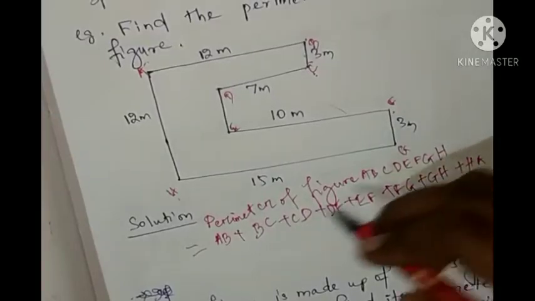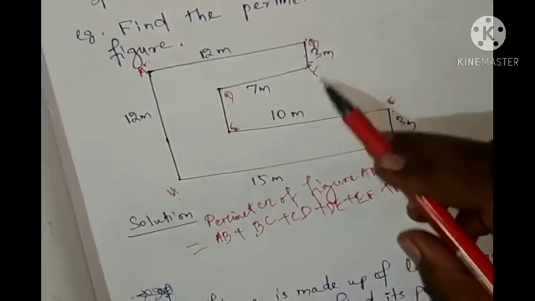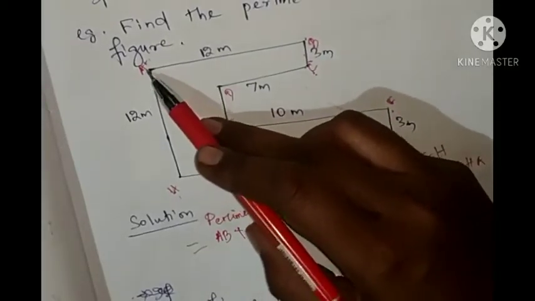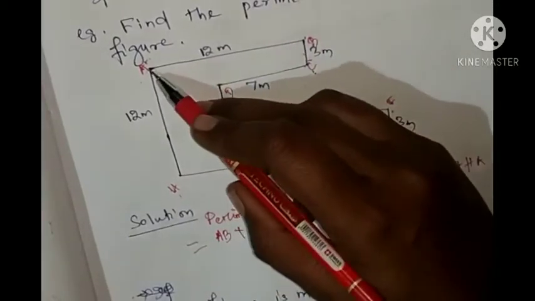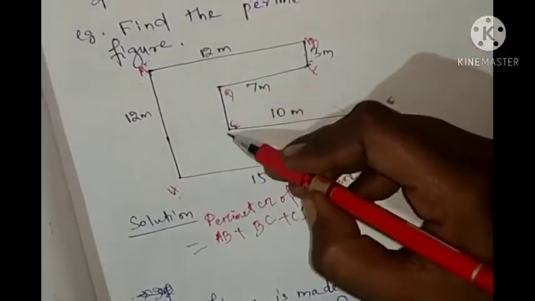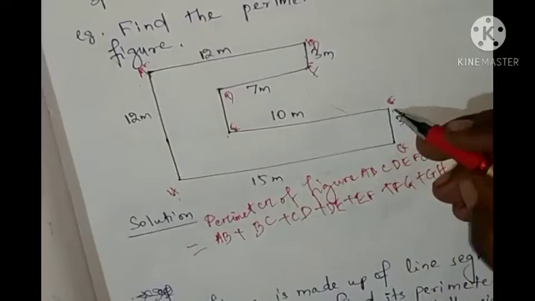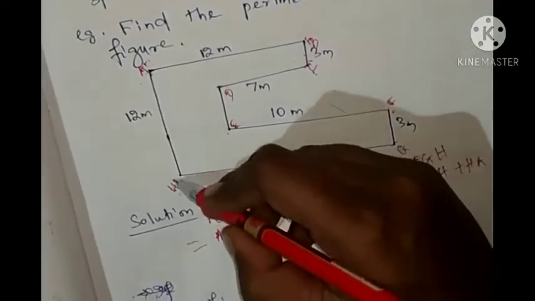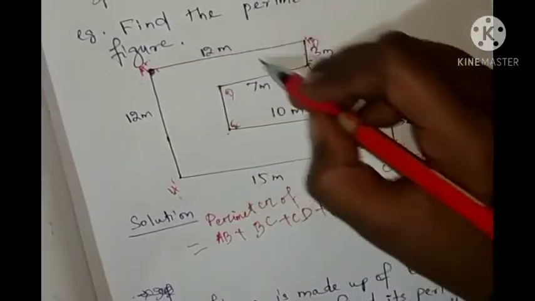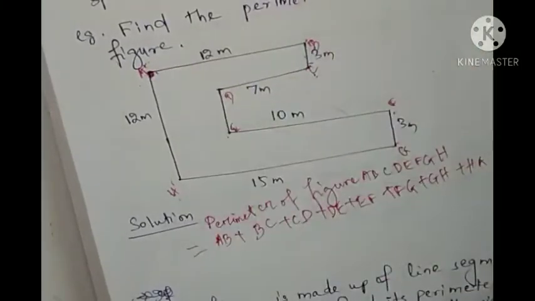So you see, from where you started, you have come back to the same place. You started from A: AB plus BC plus CD plus DE plus EF plus FG plus GH then HA. You started from here, then came back to the same place.